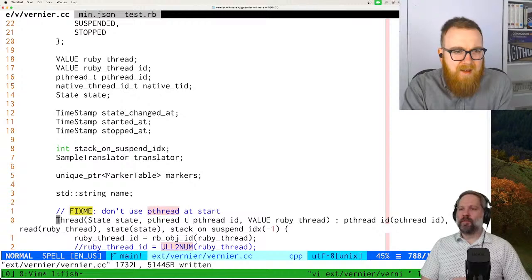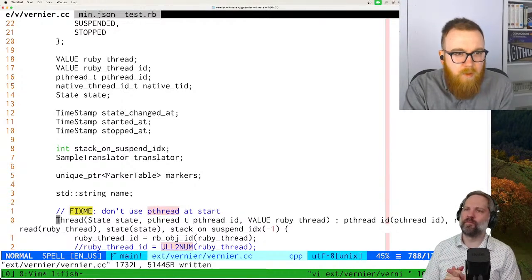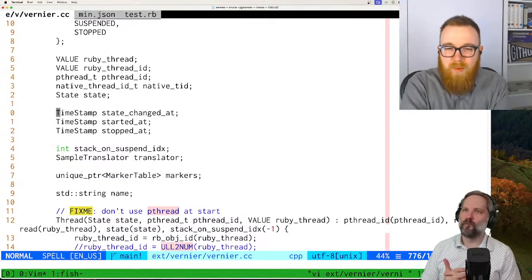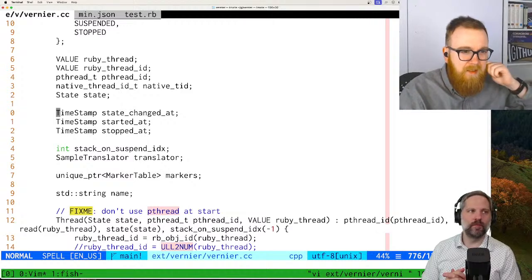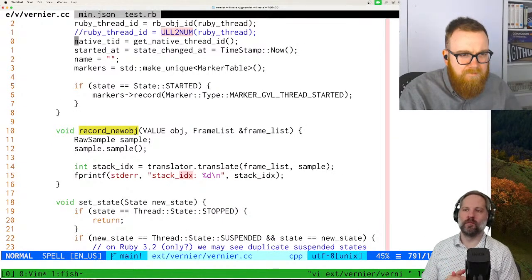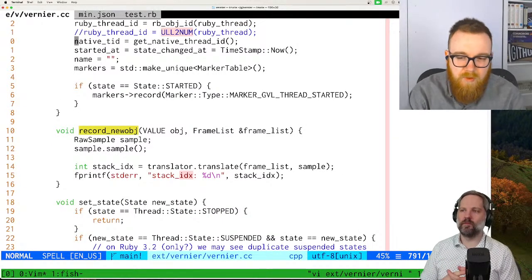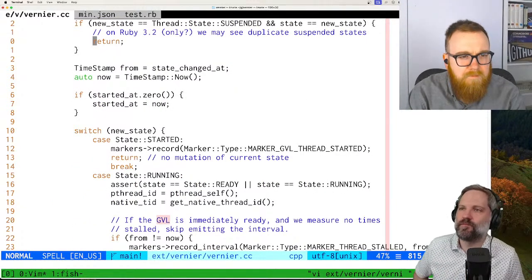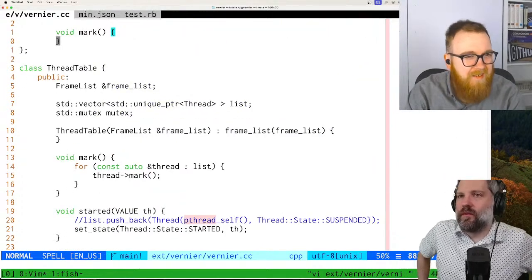Yeah, so we have... how are we going to do that? So we have inside of this thread... I don't remember where we record the regular list of stacks. I suppose I can look for that. Hmm. Let's see, record markers in here.